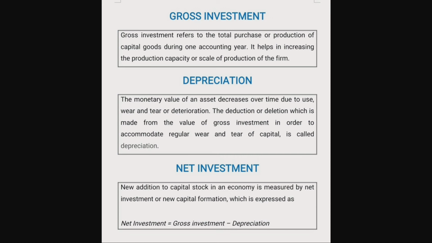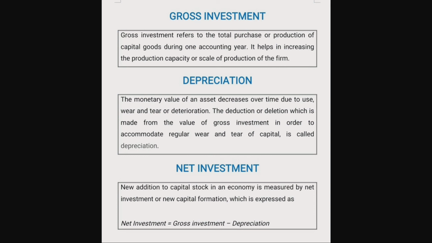Next is depreciation. The monetary value of an asset decreases over time due to use, wear and tear or deterioration. The deduction which is made from the value of gross investment in order to accommodate regular wear and tear of capital is called depreciation. That is, depreciation represents how much of an asset's value has been used up. What is depreciation? The monetary value of an asset decreases over time due to use, wear and tear or deterioration.